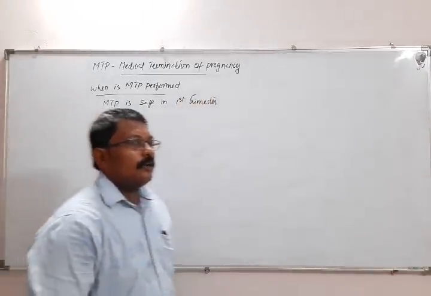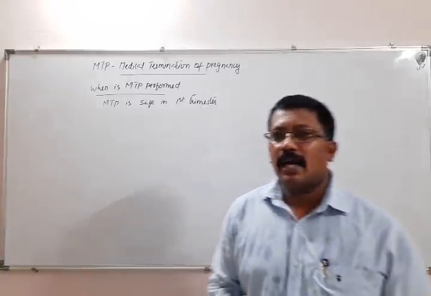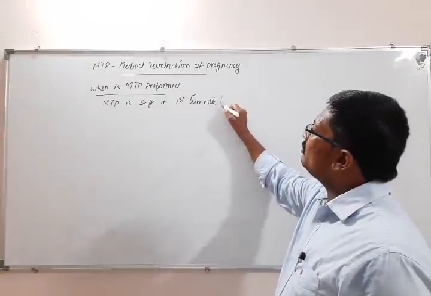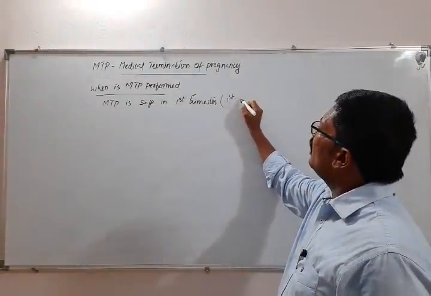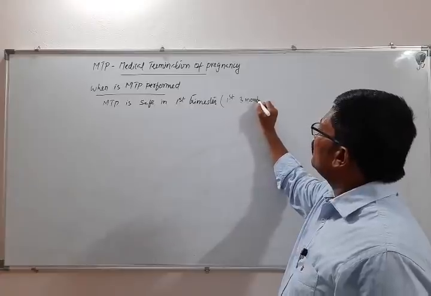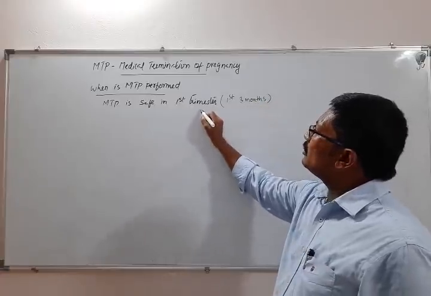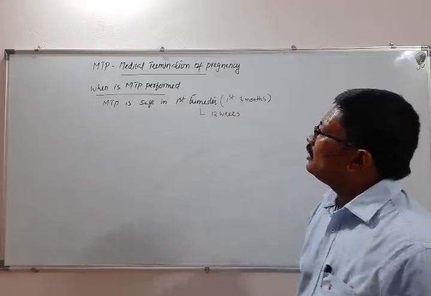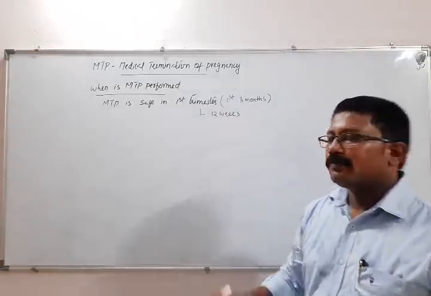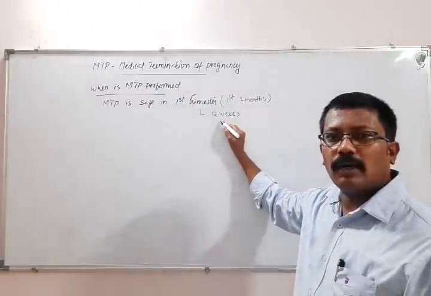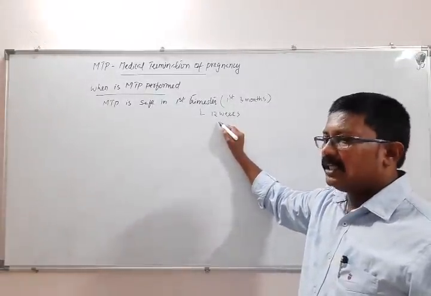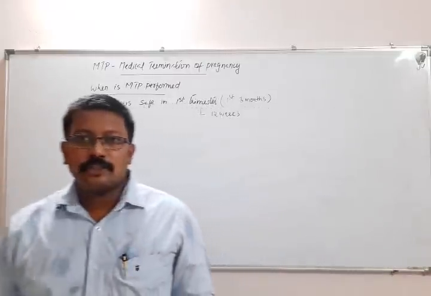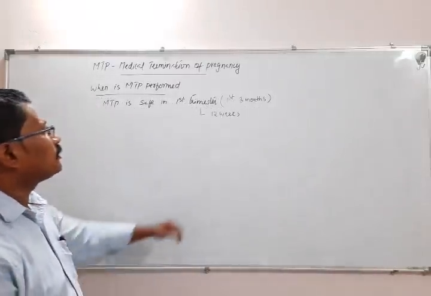We know the whole 9 months have been divided into 3 trimesters. The first trimester means the first 3 months, which I also call 12 weeks. MTP is safe within 12 weeks. If it goes beyond it, there may be certain critical issues that one has to consider.